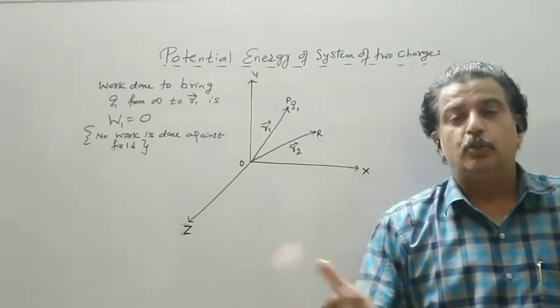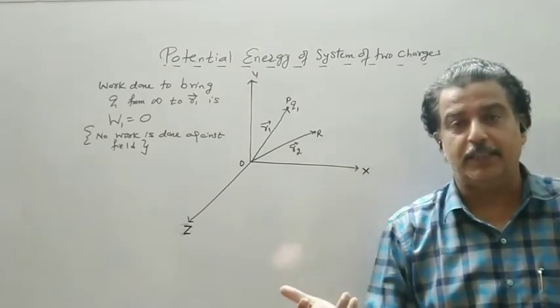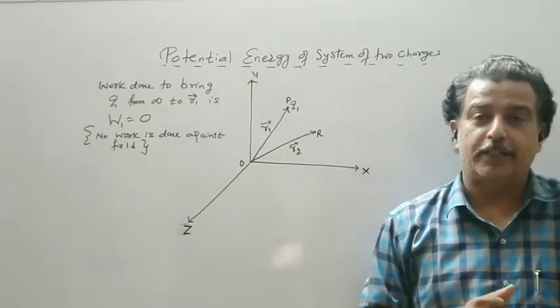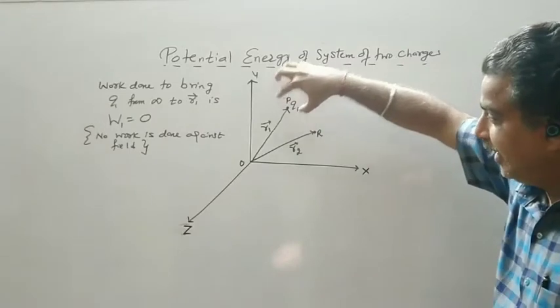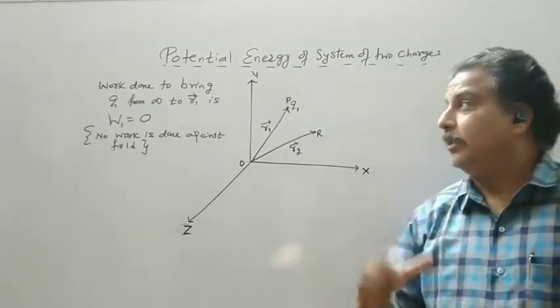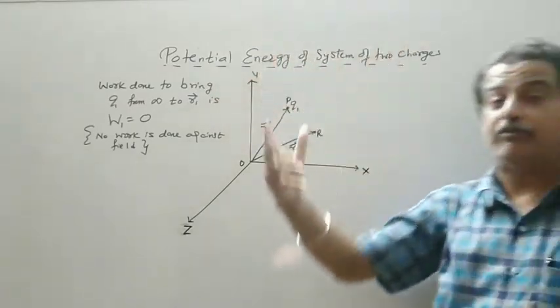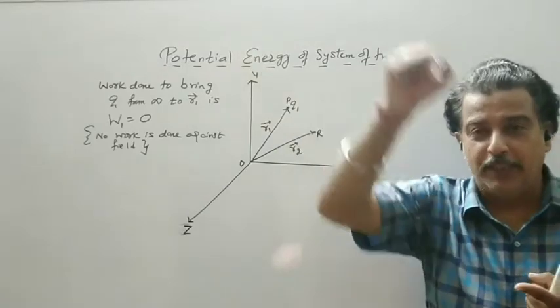Now if you bring 2 coulomb, multiply by 2, if you bring 3 coulomb, multiply by 3, that is what we did in the introductory part. So this Q1 has created an electric field around it, and the first step is, whenever we have to find the potential energy of a system of charges, first you find the work done to bring one charge.